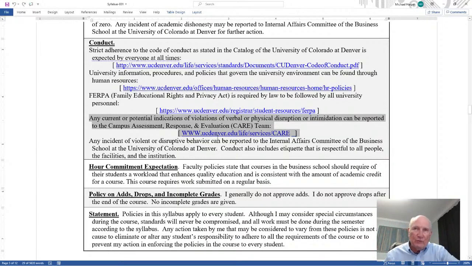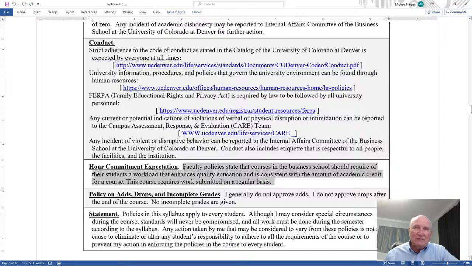Here's where you report things. Any incident of violent or disruptive behavior can be reported to the Internal Affairs Committee of the Business School for further action. Conduct also includes etiquette that is respectful to people, respectful to the facilities, and respectful to the institution. Respect. And the key there is respect.